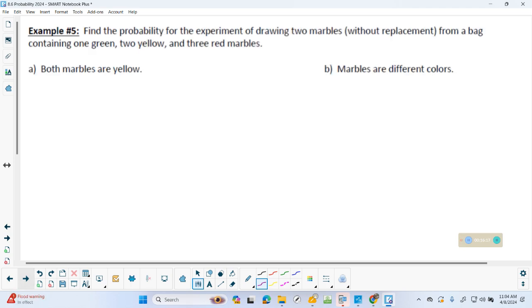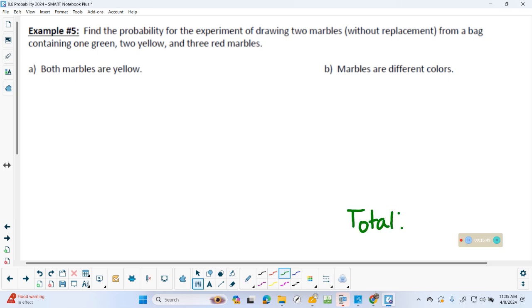Find the probability of drawing 2 marbles without replacement from a bag containing 1 green, 2 yellow, 3 red. First question, how many total marbles are there? 6. Now, here's the thing. After we've written out those 36, I don't know if I have it in me to write out the first red marble with the second yellow marble, the green marble with the third red. I don't feel like writing those out. So let's work smarter here.